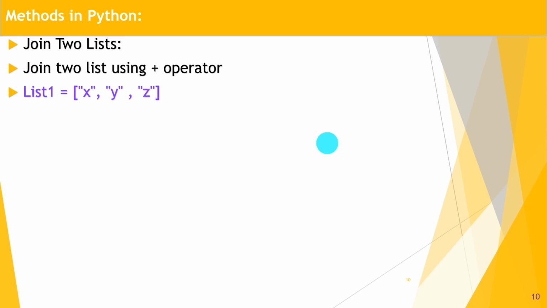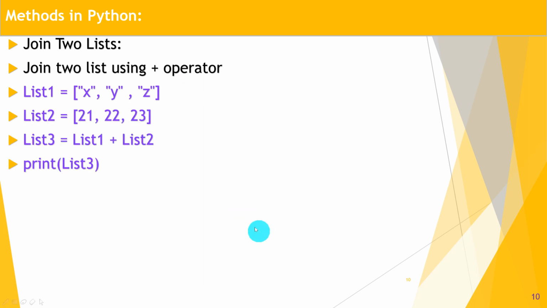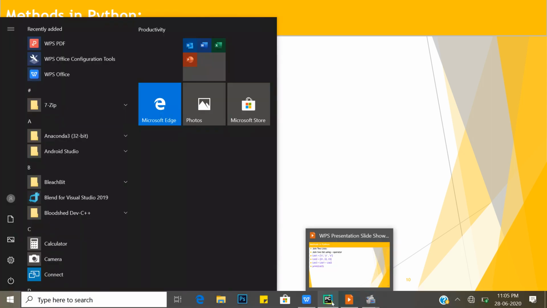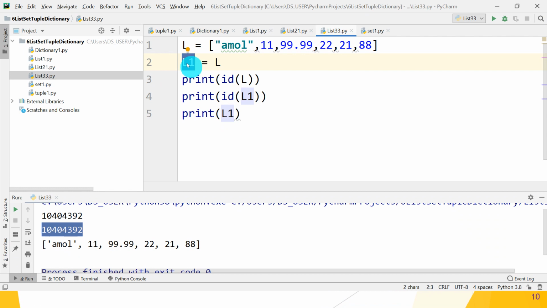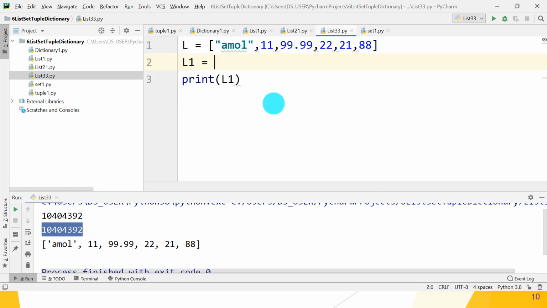Next method, join two lists. There are a number of different ways to join lists. First is by using the plus operator. Let's check whether it works using the PyCharm IDE. This L is the first list. Delete it.